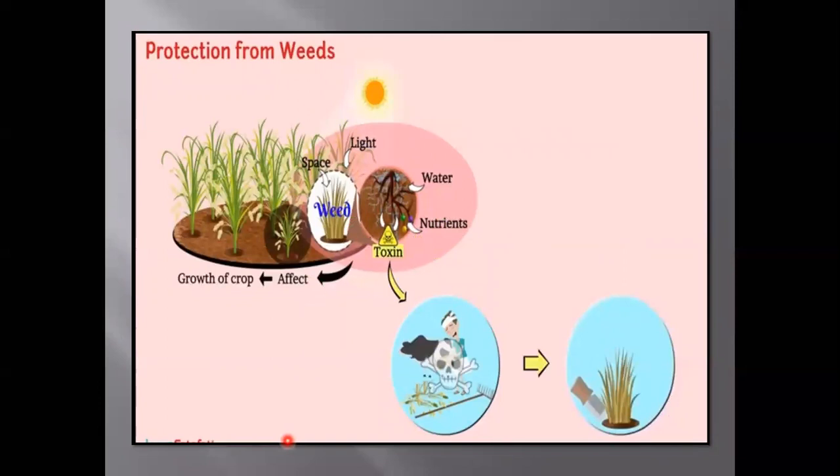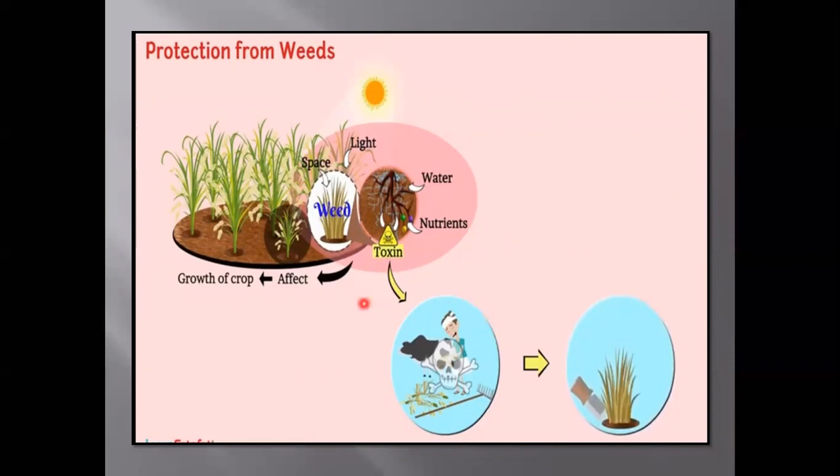Now, these were the methods. Do you remember that we have done one project, hydroponics and aeroponics, where there is a sprinkler system and drip irrigation system? You can see again, in hydroponics and aeroponics, very little water is wasted. Now, protection from weeds.